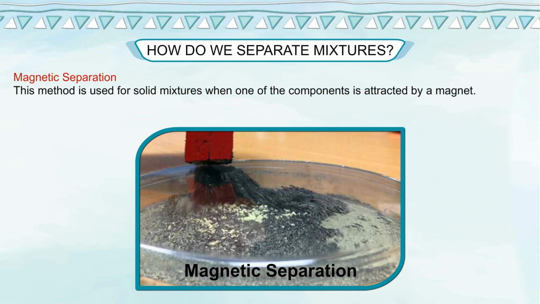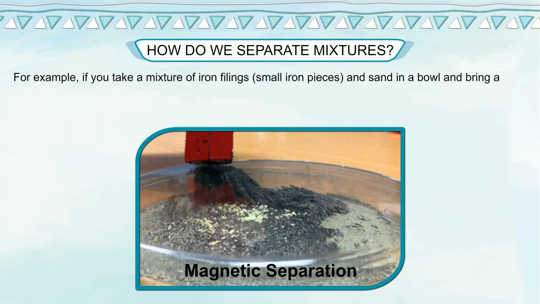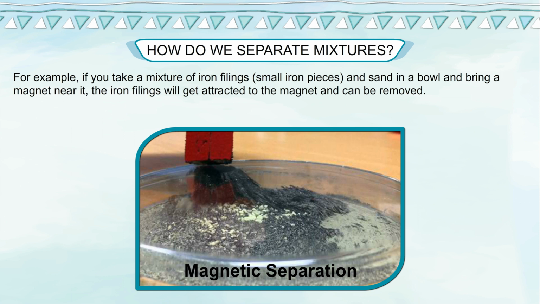Magnetic separation. This method is used for solid mixtures when one of the components is attracted by a magnet. For example, if you take a mixture of iron filings, small iron pieces, and sand in a bowl and bring a magnet near it, the iron filings will get attracted to the magnet and can be removed.